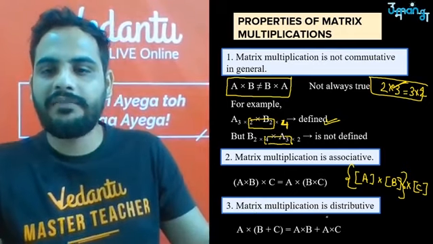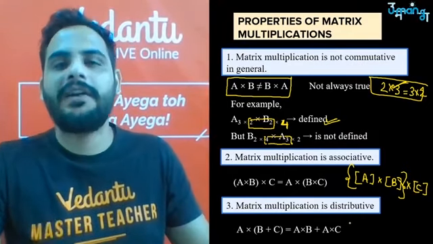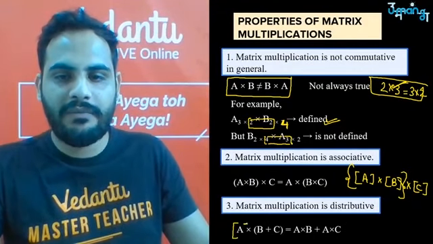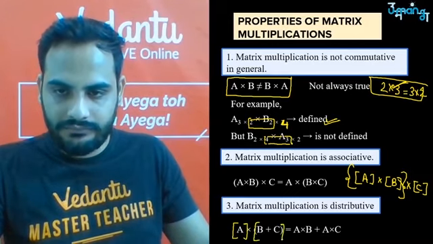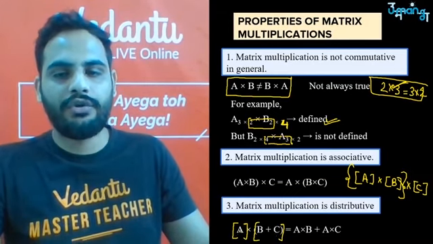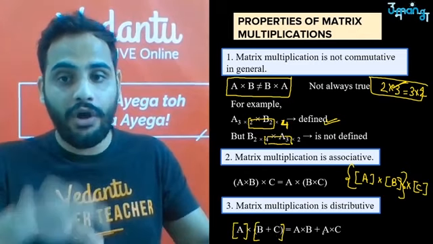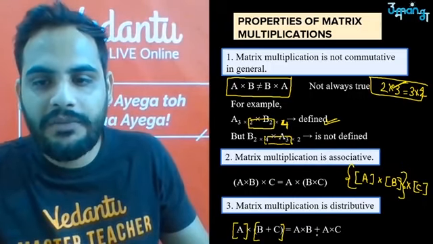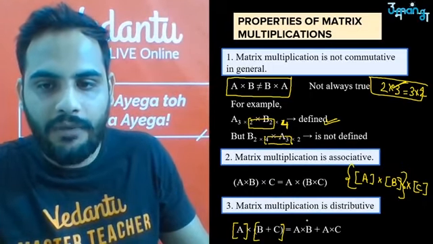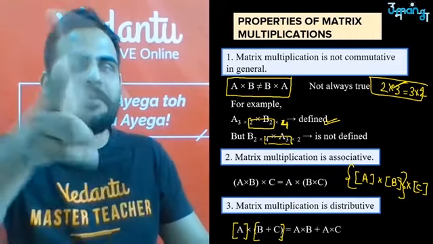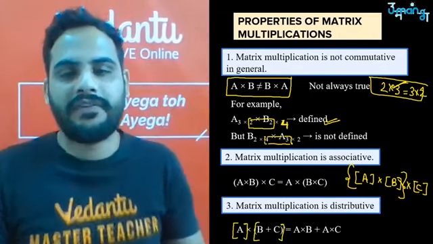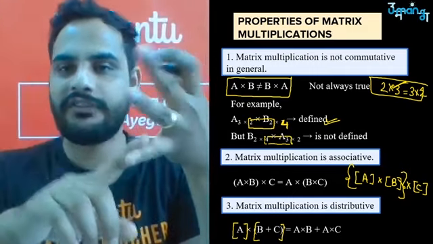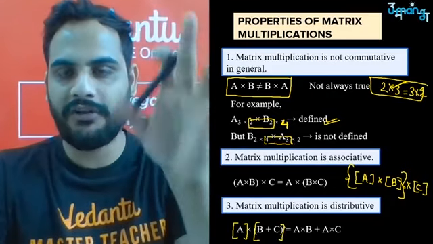Understand? Matrix multiplication is distributive. What does it mean that matrix multiplication is distributive? Suppose matrix A has to be multiplied with the sum of two matrices. You can use the distributive property, or you can take common also. Suppose I tell you to solve A into B plus A into C. Better to take A common, add matrices B and C, and then multiply A with matrix B plus C, because addition is very easy. Right? So the distributive property holds. It follows the associative property, but it does not follow the commutative property.